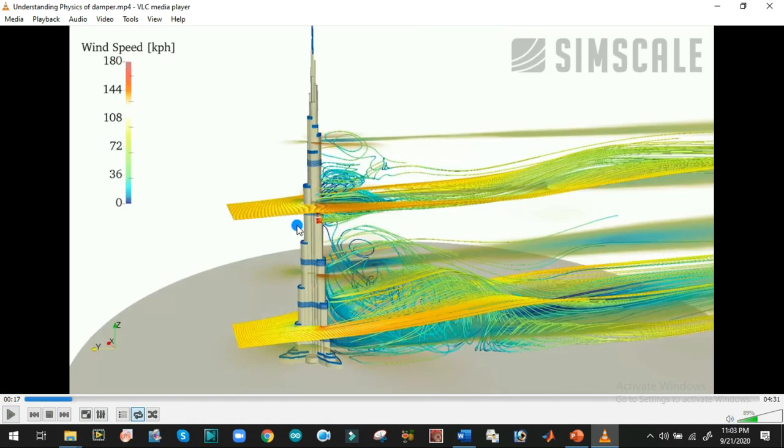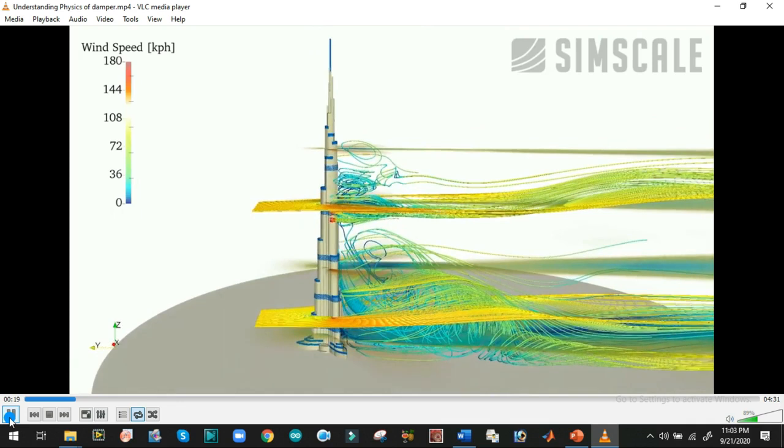This model is generated on SimScale. This rocket model is created with the help of proper modeling, and proper numerical models are applied and data are stored, and initial and boundary conditions are applied, and after that different velocity, wind speed and pressure contours are captured. So let's observe.